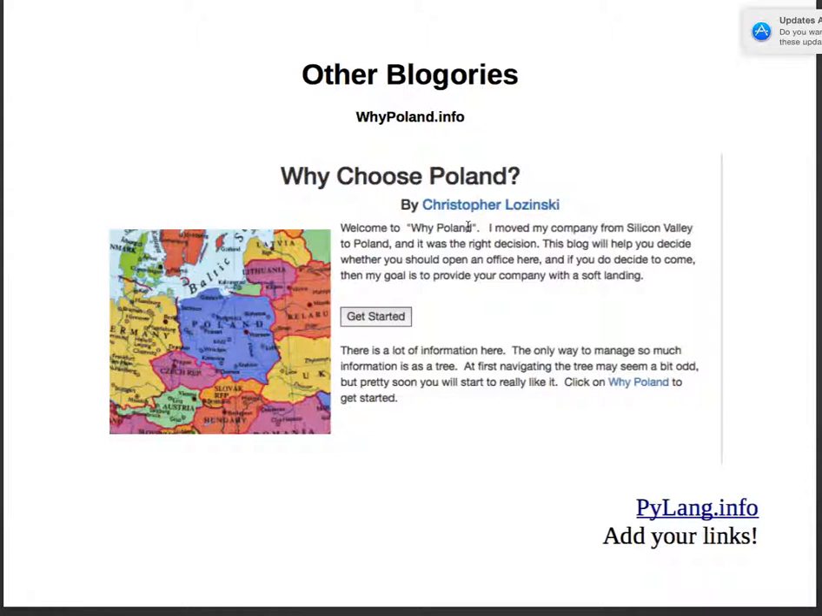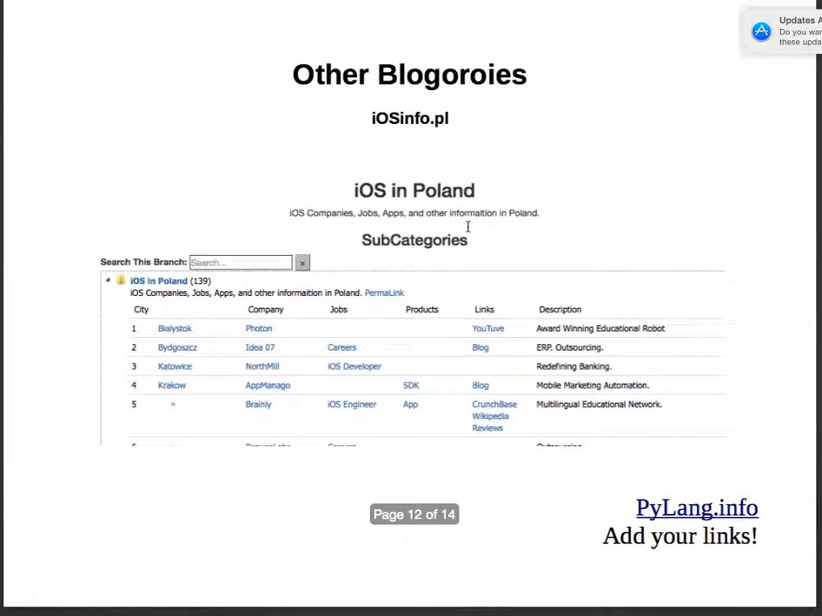All the software is based on the Bloggery content aggregation system. I have multiple Bloggeries. Why choose Poland? So I moved my company from California to Poland. It was the right decision for me. Lots of information about that. If you're interested in coming to Poland, you're most welcome. I'll be happy to help you set up shop here.